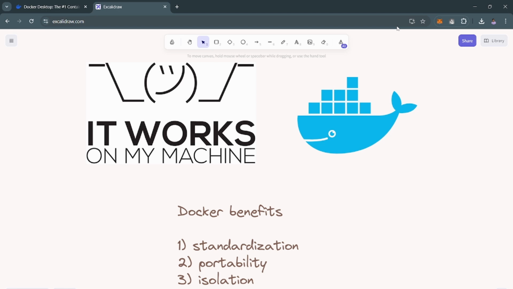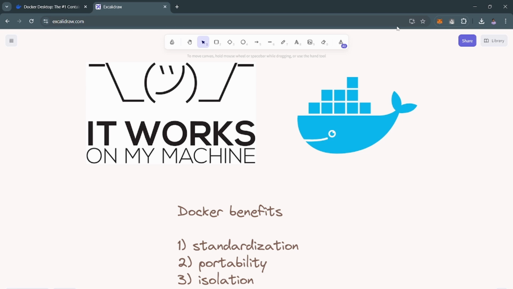Also, another problem is lack of isolation. What is lack of isolation? If you are running your database, your application, and multiple other kinds of dependencies in the same OS, one dependency can affect the other one. So your application might crash. All of these problems are solved using Docker.